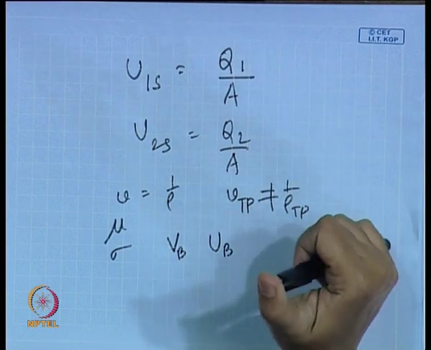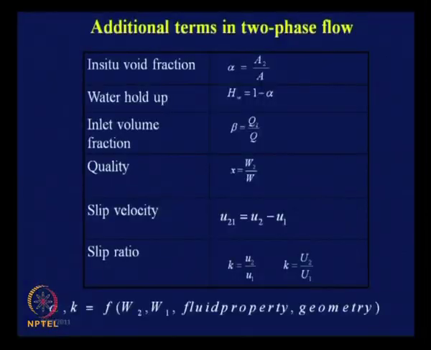Apart from these particular definitions which you have already come across, certain additional terms will be introduced just for defining the specific case when more than one fluid flows simultaneously through any particular conduit. Firstly, it is the void fraction alpha, usually the volume fraction. Under steady state, when the void fraction or the in situ composition does not change with length under fully developed flow conditions, usually the area fraction and the volume fraction are the same.